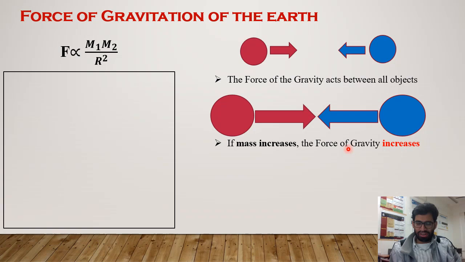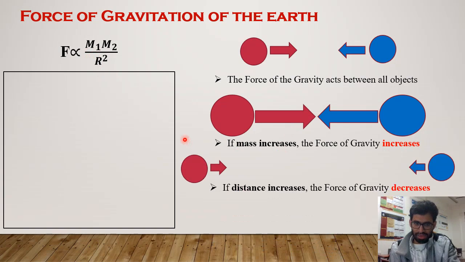And the perfect example is in our solar system. All the planets orbit around the Sun because the mass of the Sun is very much higher than the other planets. And if the distance increases, what will happen? If the distance increases, the force of gravity decreases, and its perfect application is all the space shuttles or Mangalyaan.